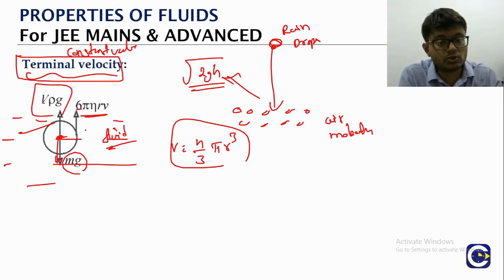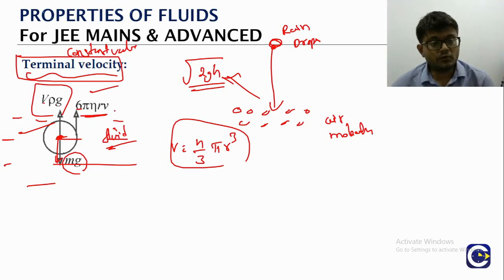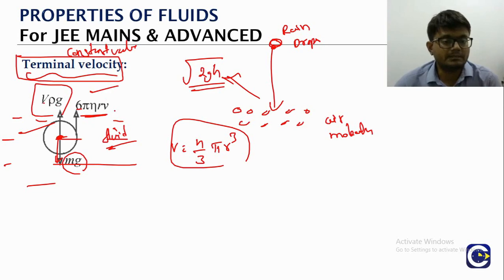Then previously we saw Stokes law, right? The viscous force is what? 6 pi eta rv. What will be the viscous force acting? 6 pi eta rv. So eta is the coefficient of viscosity of the liquid, r is the radius of the sphere, and v is the velocity with which it will be moving at that point of time.